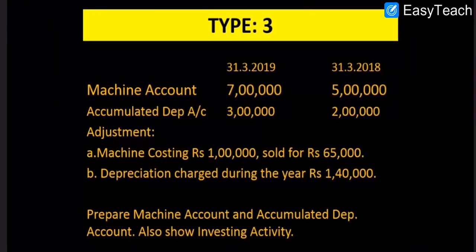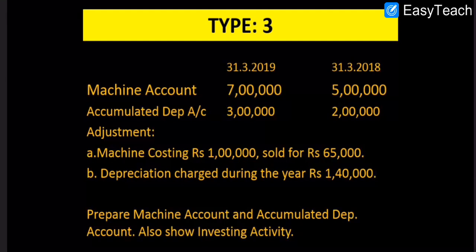Okay. Now the next type. The same question is there. Machine account balances are given and accumulated depreciation balance is given. Now in adjustment there is a little bit of change: a machine costing 1 lakh is sold for 65,000. Now the cost price is given, but the depreciation on the asset sold is missing in this question. And they have given you that depreciation charged during the year is 1,40,000. So depreciation during the year means it is total depreciation.